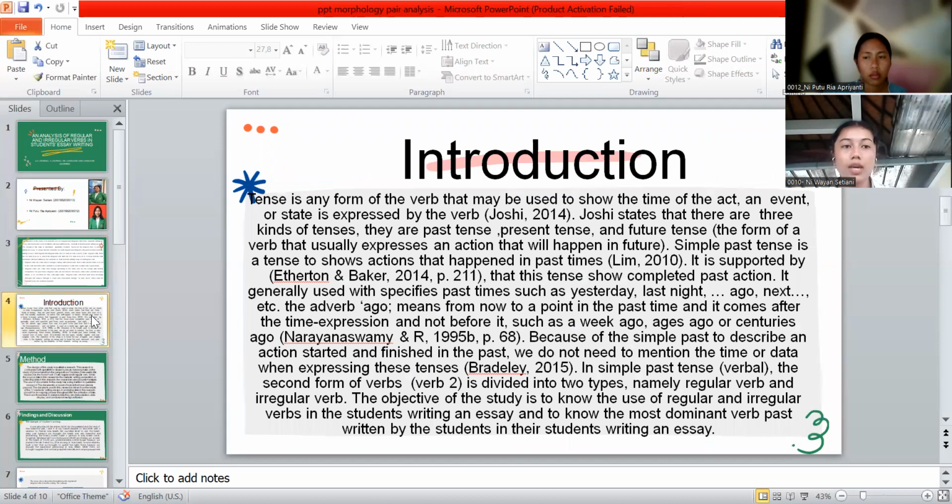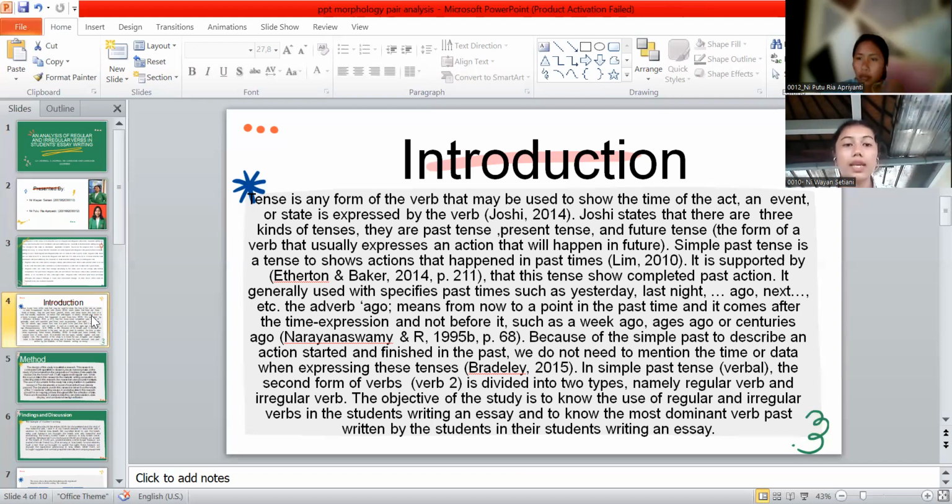So from the abstract above, we can learn the introduction. We will continue from the introduction. Tense is any form of the verb that may be used to show the time of the act, an event or state expressed by the verb, Josie 2014. Josie stated that there are 3 kinds of tense. They are past tense, present tense, and future tense, or the form of a verb that usually expresses an action that will happen in the future.